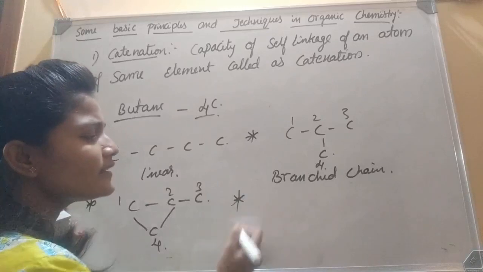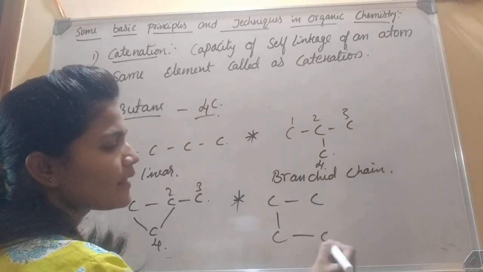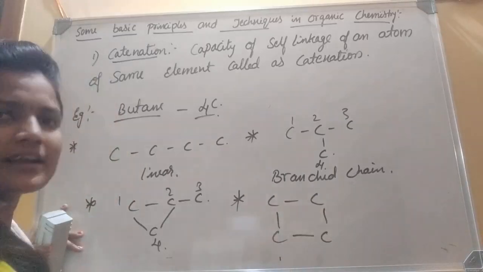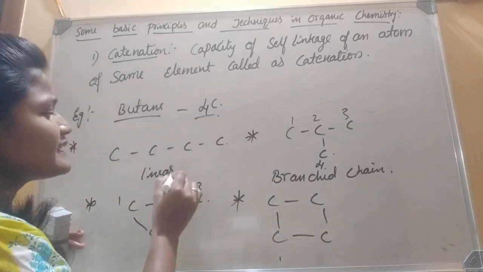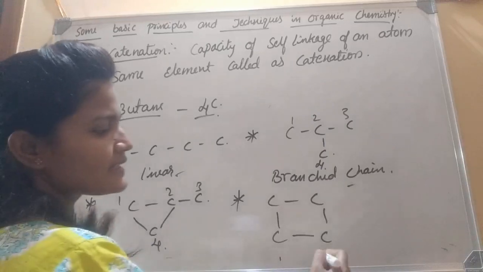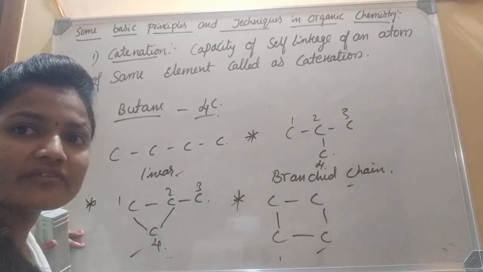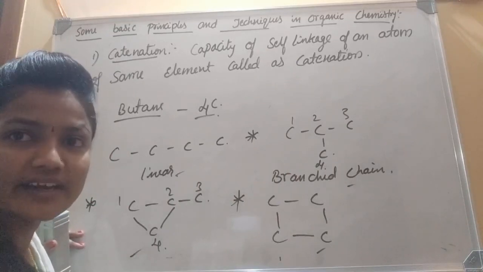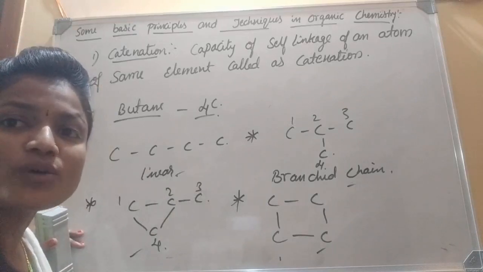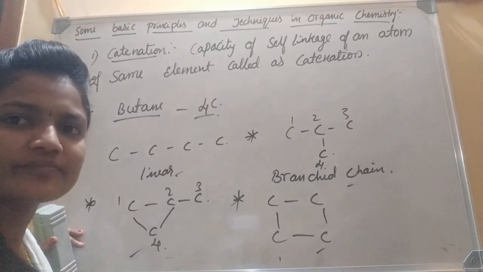The other example is the cyclic cyclobutane structure, with 4 carbon atoms. Look here, children. This is the linear structure, this is the branched structure, this is cyclopropane, this is cyclobutane. The connectivity of carbon atoms is different, so the shapes are also different. When the shapes of molecules are different, the properties are also different. Get it, dear children? Then go to the next point.